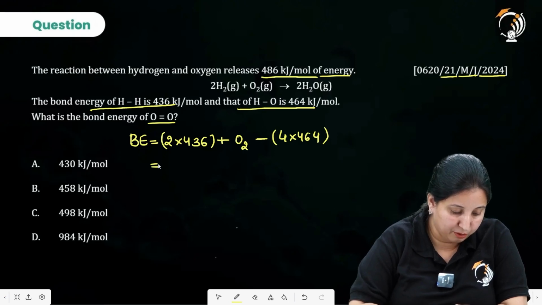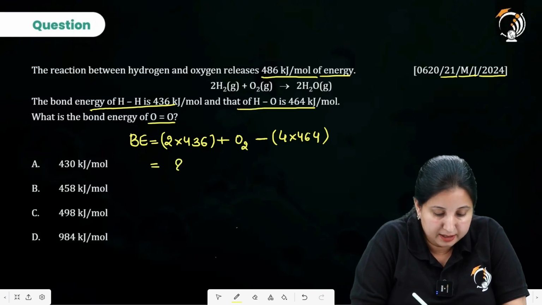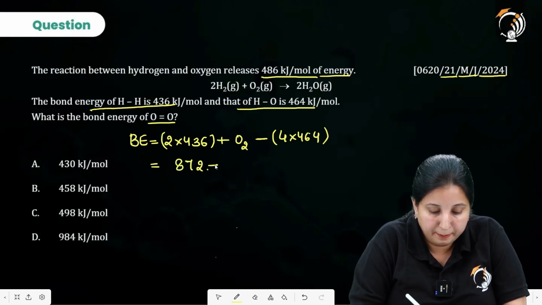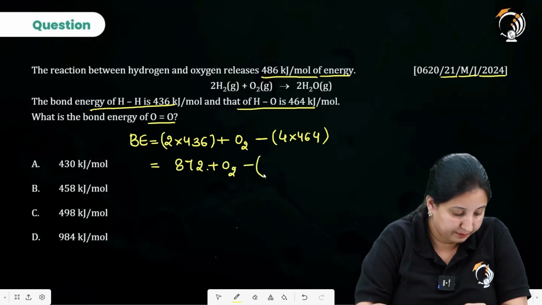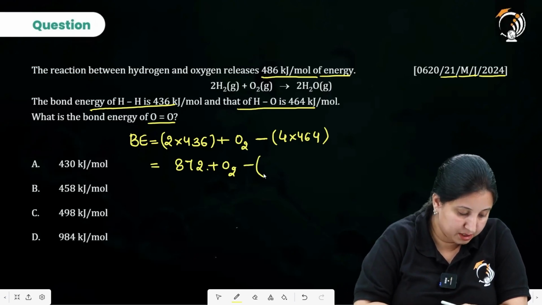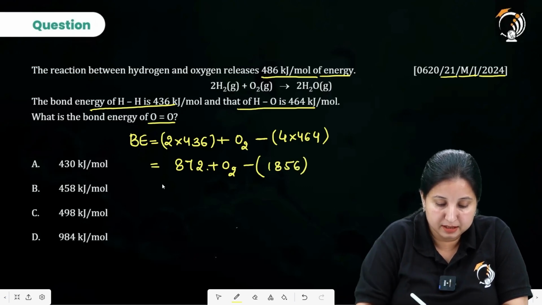Okay, so let's calculate. 2 multiplied by 436 is going to be 872, plus O2, minus 4 multiplied by 464, which is 1856.